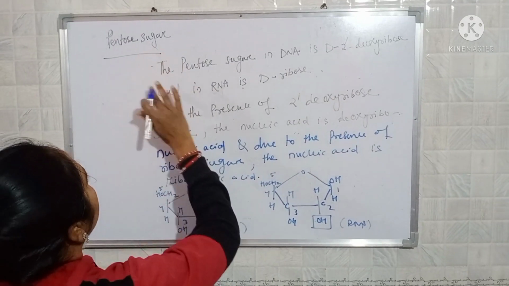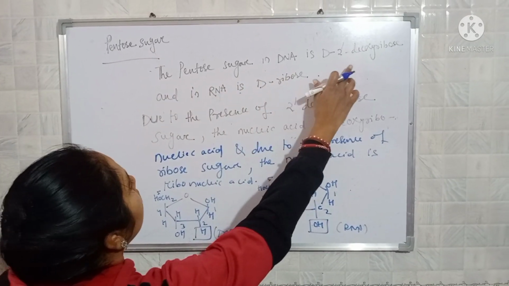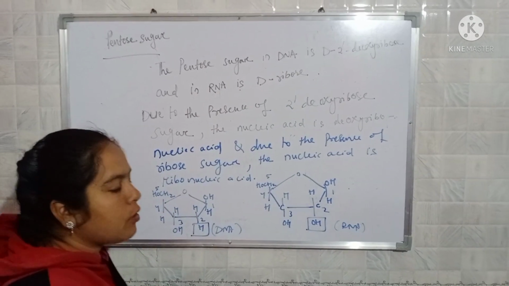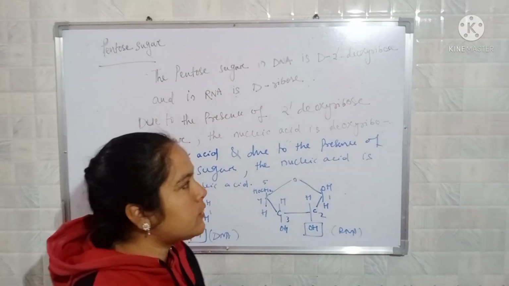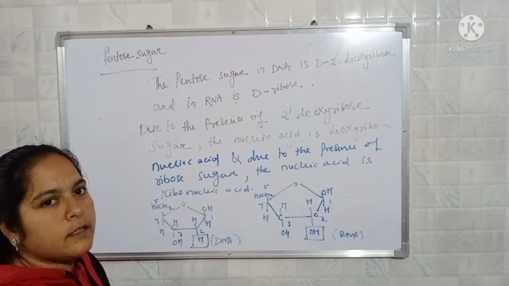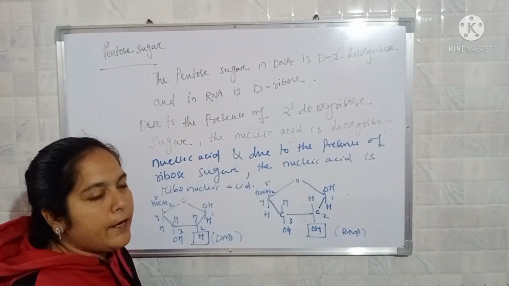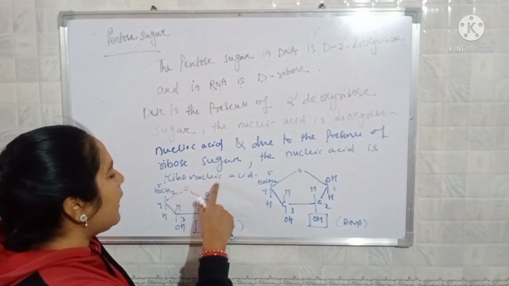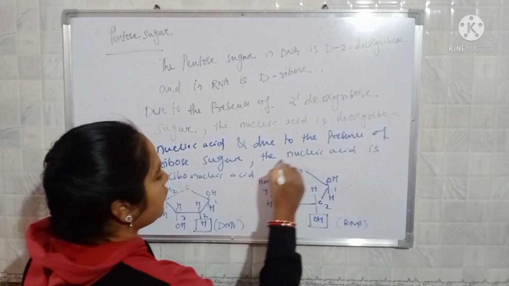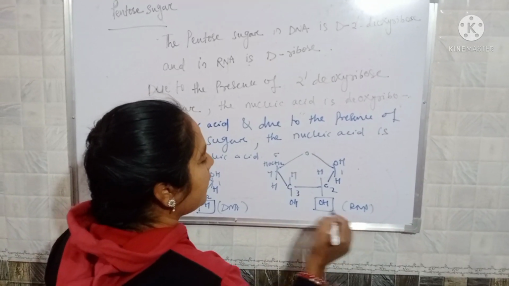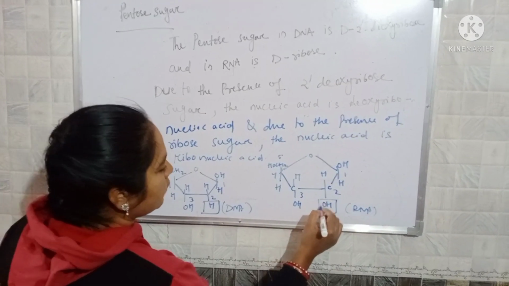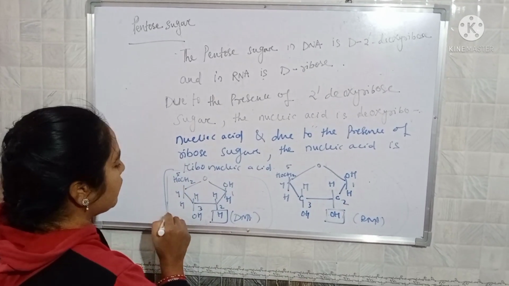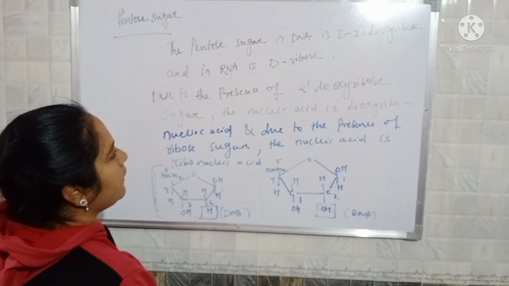The pentose sugar in DNA is D-2-deoxyribose, and in RNA it is D-ribose. Due to the presence of 2-deoxyribose, the nucleic acid is known as deoxyribonucleic acid, and due to the presence of ribose sugar, the nucleic acid is known as ribonucleic acid. Here is the structure of the ribose sugar that is present in RNA. See this OH group, and here is the structure of the deoxyribose sugar that is present in DNA.